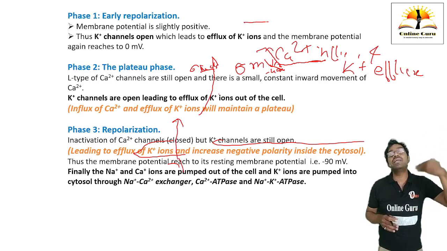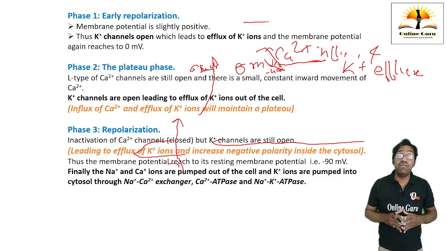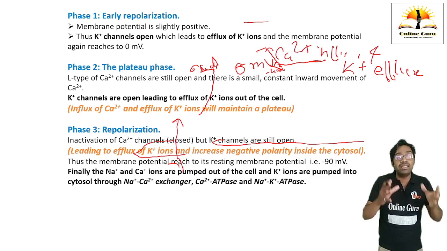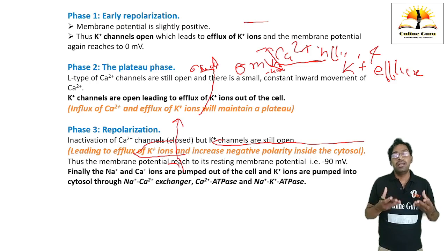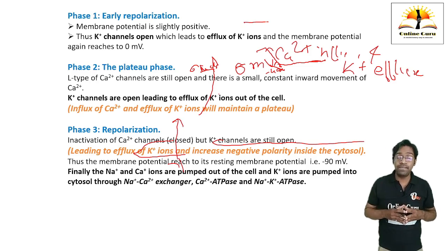Therefore, against the concentration gradient, against the electrochemical gradient, we are going to pump sodium as well as calcium ions by using some transporter proteins. These transporter proteins are the sodium calcium exchanger, calcium ATPase, or sodium potassium ATPase.